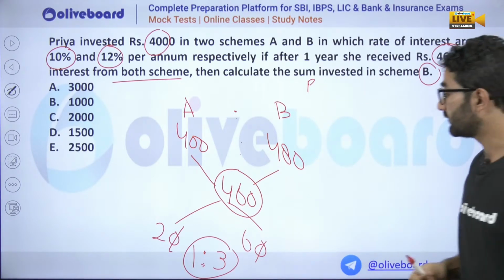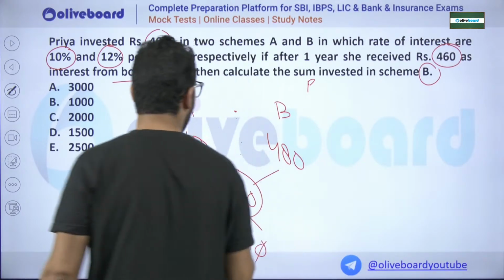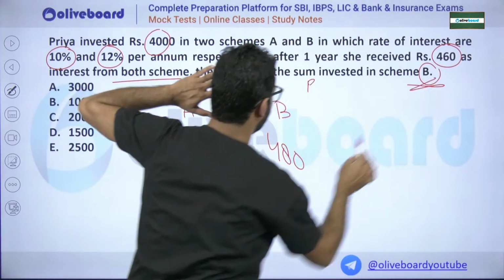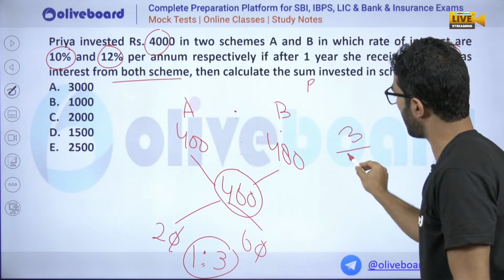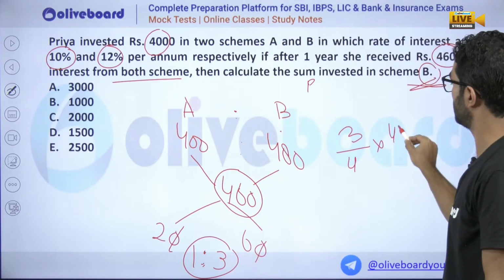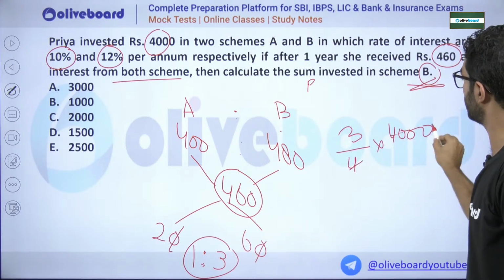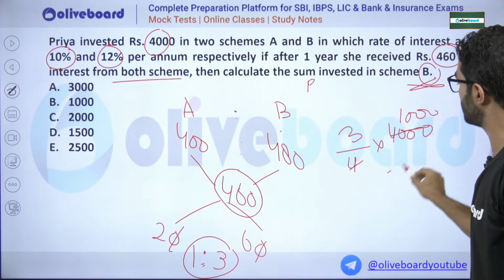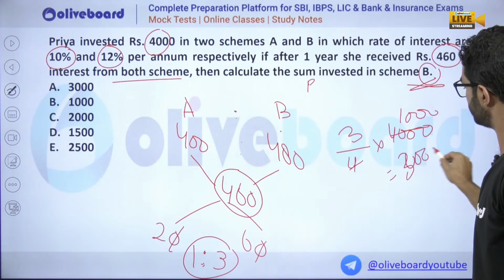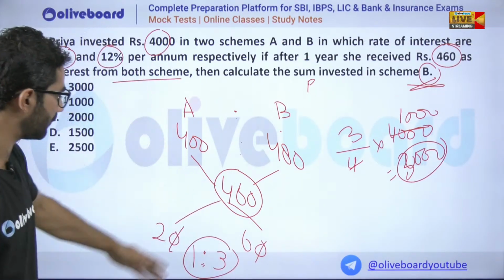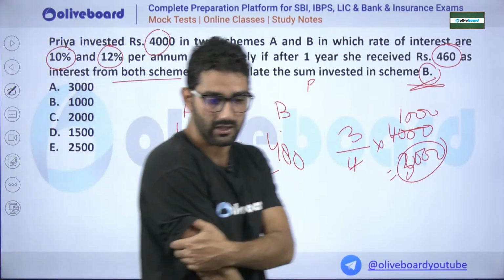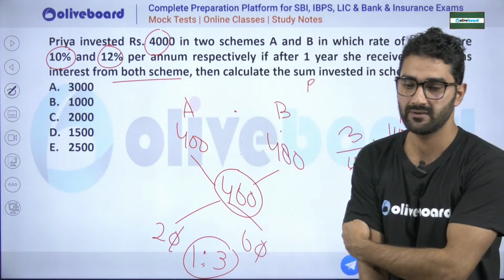Now, if I have to calculate how much she has spent for scheme B, there are 3 ratios. It will be 3 upon total 4 multiplied by 4,000. 1 unit is 1,000, so it will be 3,000. Hope it is clear to everyone. Yeah, Madhukar, 1:3, that I have calculated. Very good, my dear. Very good, Madhukar.